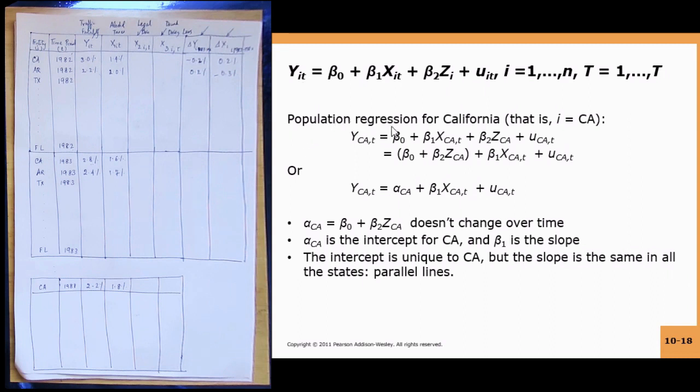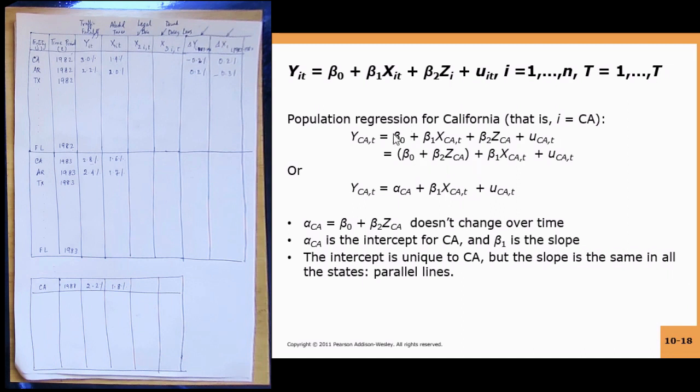For the population regression for California, we substitute California for i everywhere. So Y_CA,t is equal to beta 0 plus beta 1 X_CA,t plus beta 2 Z_CA plus U_CA,t. In some sense, this is like time series data for California. You have data for 1982, 83, 84, 85. So it is like one entity you are following through time.